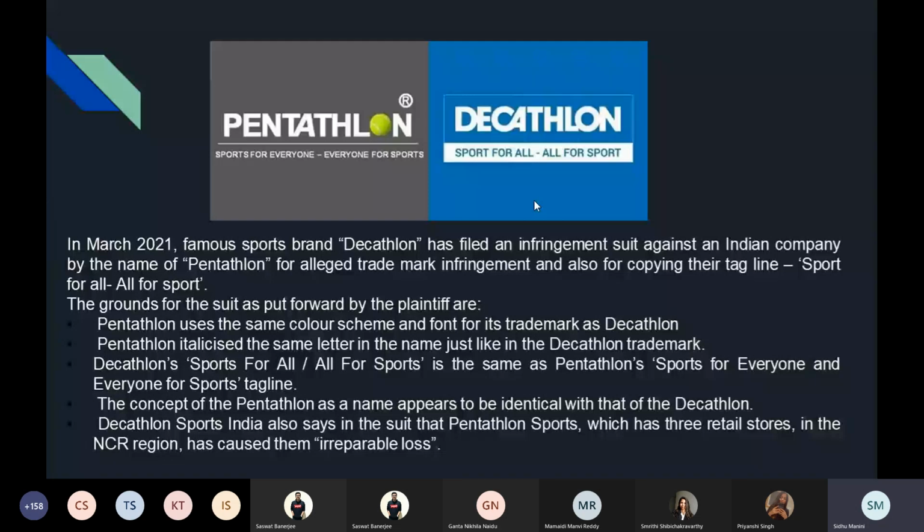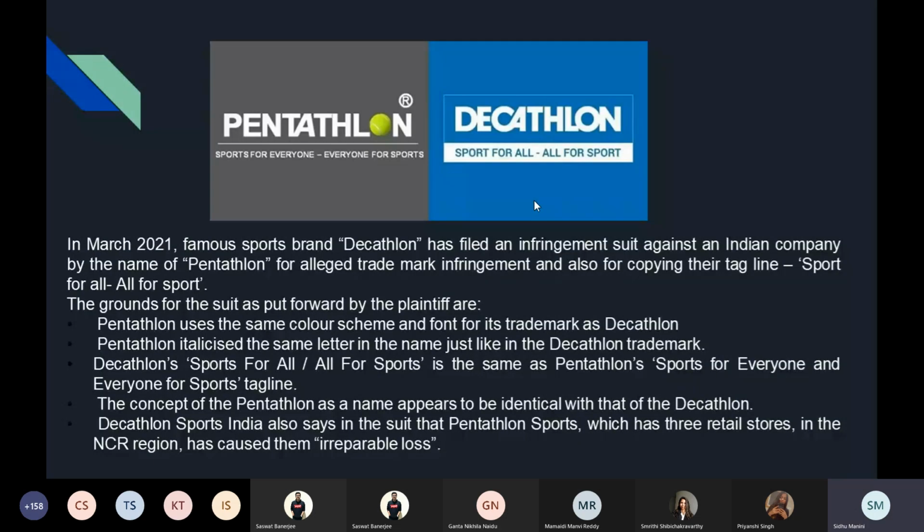Decathlon Sports India also says that Pentathlon Sports, which has 3 retail stores in the NCR region, has caused them irreparable loss. Because people must have started thinking that it is some subsidiary of Decathlon. There is so much similarity between the two brands, and people must have gone to their stores, and it actually happened, and Decathlon did suffer a lot of losses. Now, this is what the effect of trademark protection can cause on your brand.